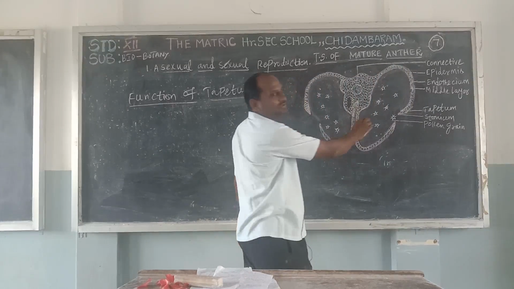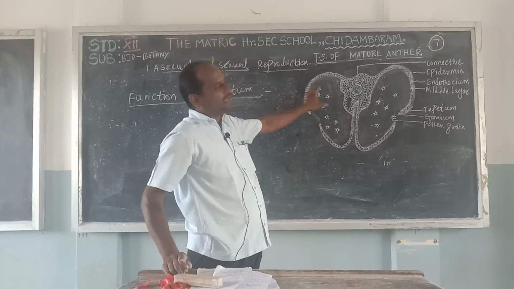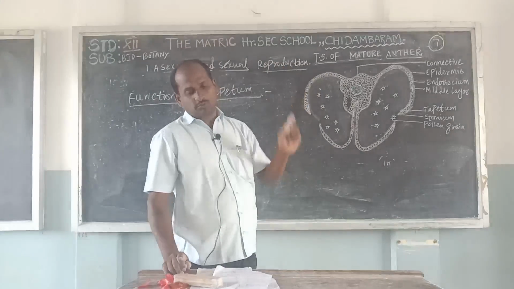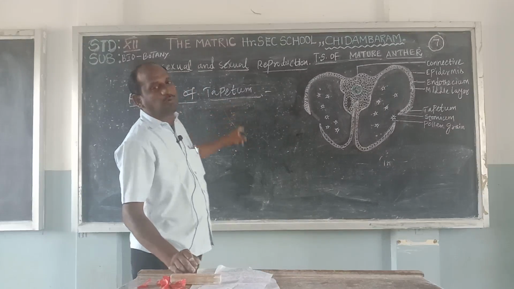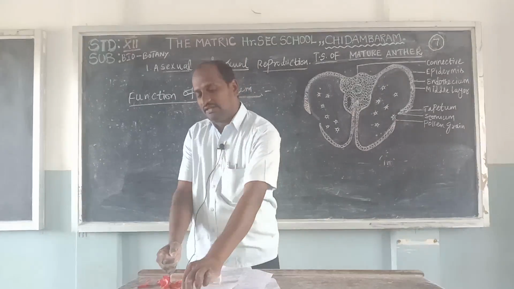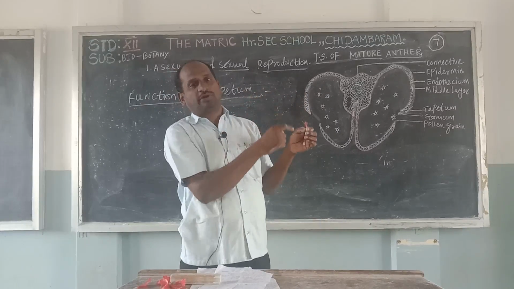All the cells utilize the tapetum for developing the microspores. Microspores means each and every small cell is a microspore. Next, it contributes sporopollenin, which is important for pollen wall formation. Each and every pollen wall formation is the production of the wall.